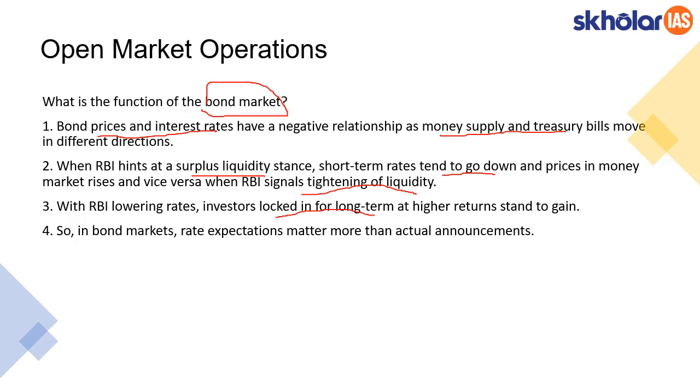Because if you invest your money in short term funds or short term bonds, the returns are going to go down because the RBI wants to reduce the liquidity. And in case of long term, there would be higher returns so that it becomes attractive for investors to go for long term investments. So in the bond market, the rate expectations are going to play a major role. The prices would move according to the expected rate that RBI is going to fix on short term and long term bonds.